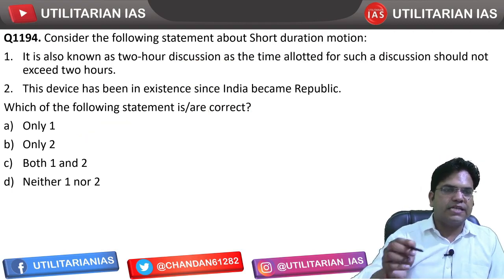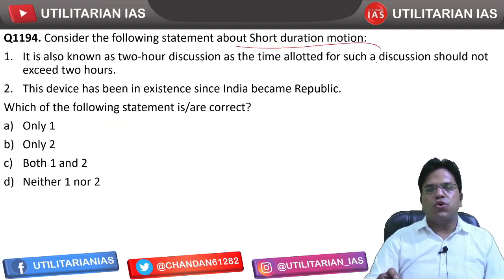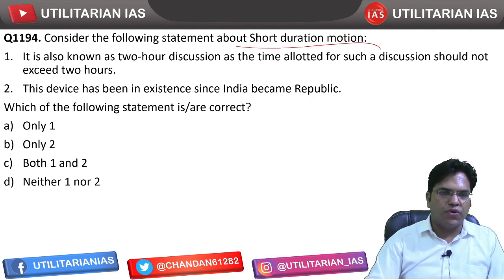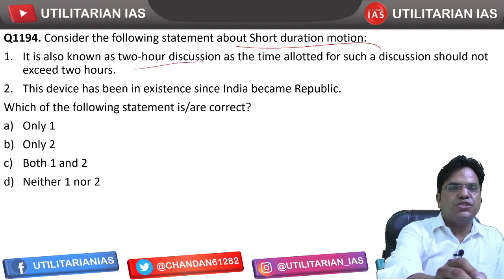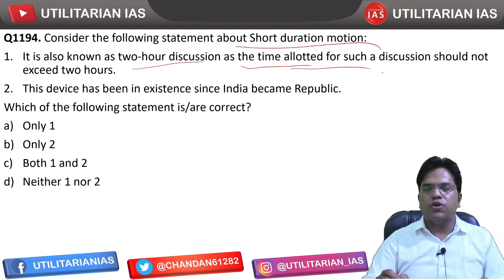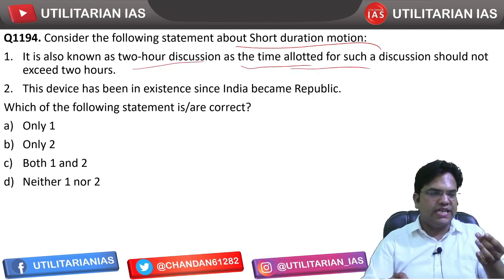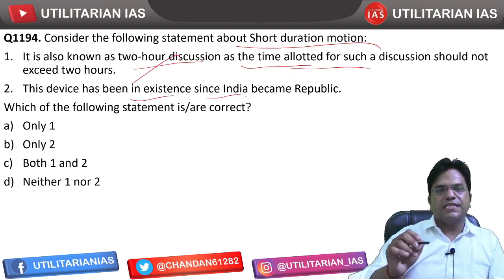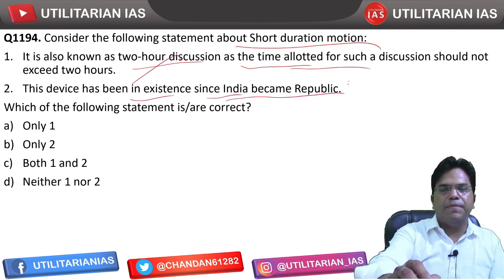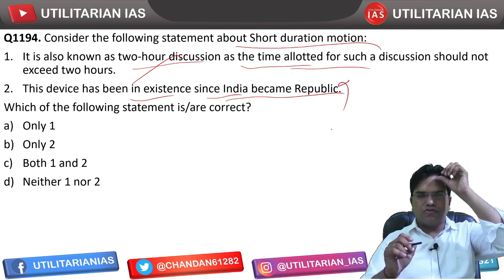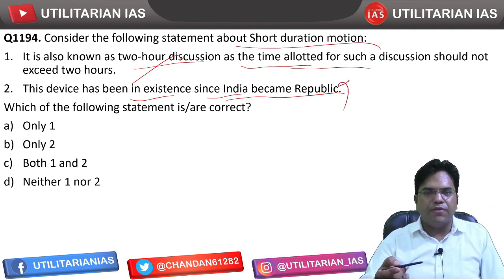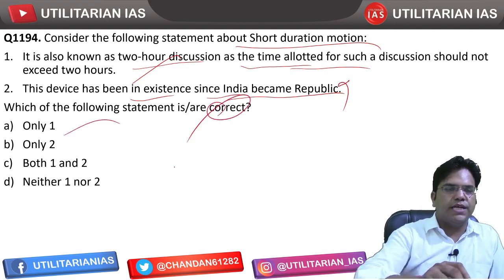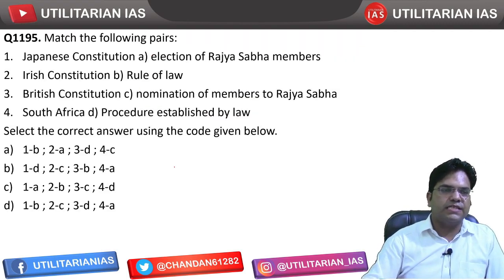is the right answer. Consider the following statement about short duration discussion. It is also known as 2 hour discussion, as time allotted for such a discussion should not exceed 2 hours. So that is correct. The device has been in existence in India since Republic. So that is incorrect. Actually ये device 1957 में evolve किया गया था. So first statement only is going to be correct, right? A is going to be the right answer.